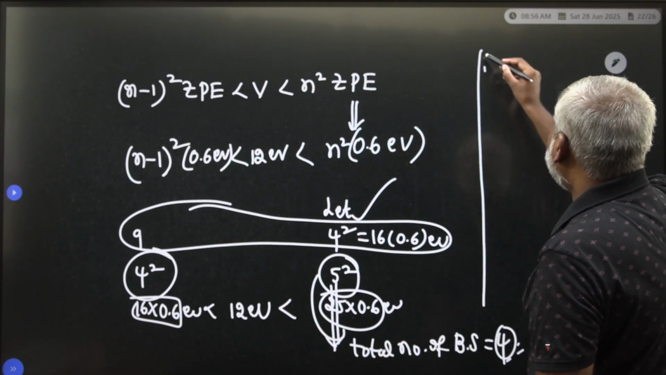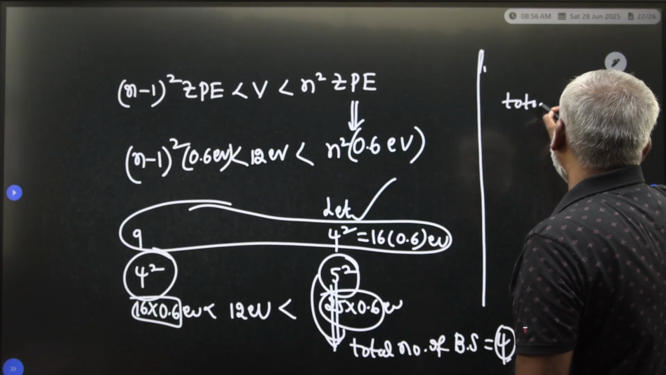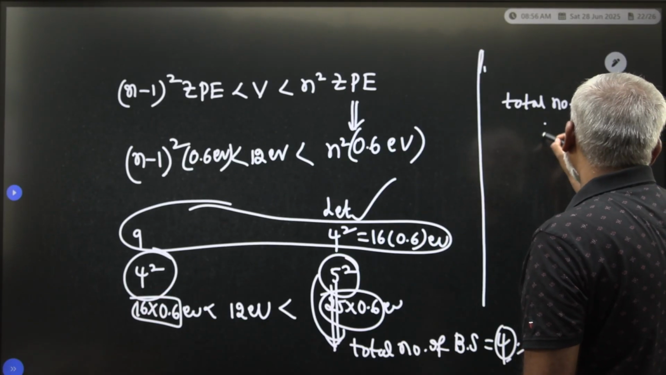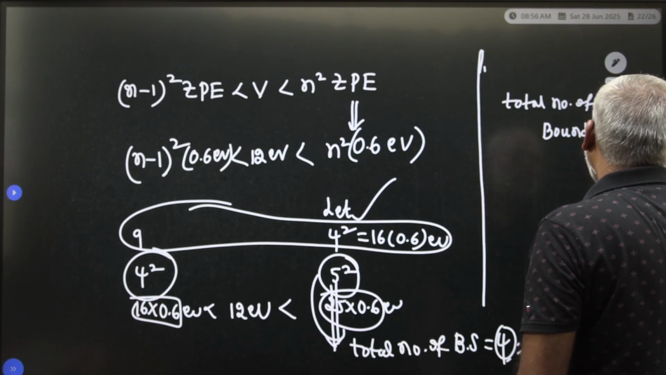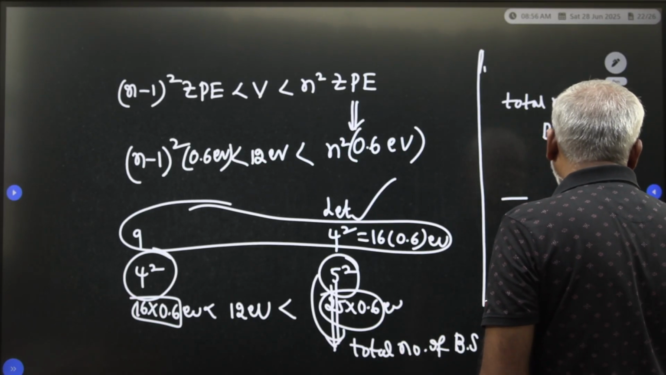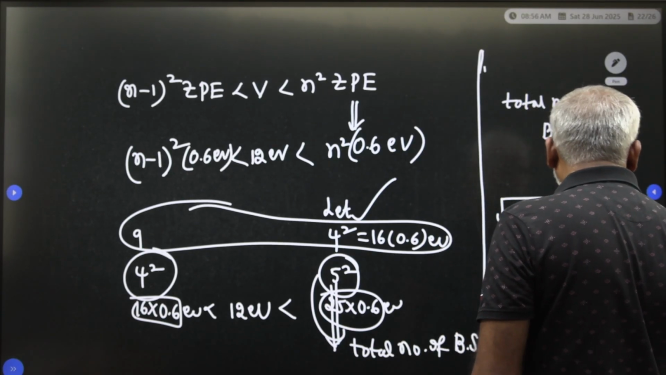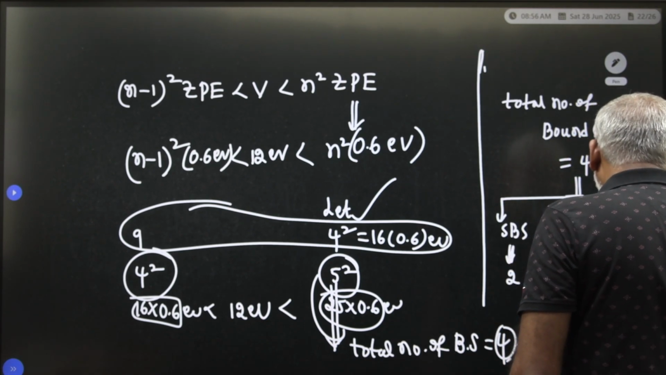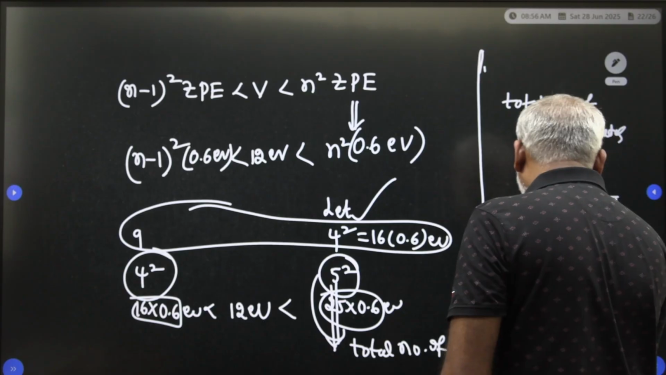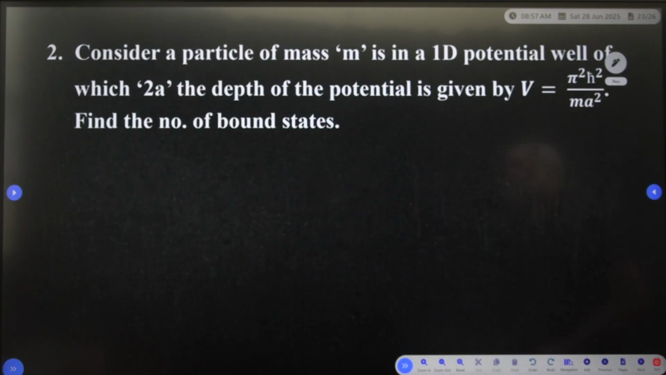So you multiply and check it once. The total number of bound states is 4. If it is an even number, the symmetric bound states are 2 and the anti-symmetric bound states are 2. If it is 5, the symmetric bound states are 1 greater, so that is 3, and the anti-symmetric bound states are 2, clear. Like this you have to do it in your competitive examination.